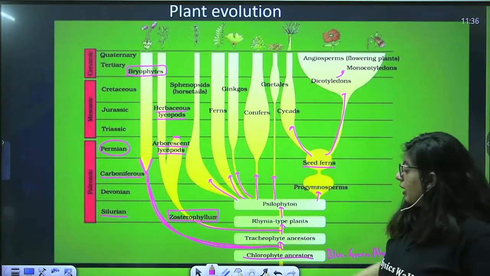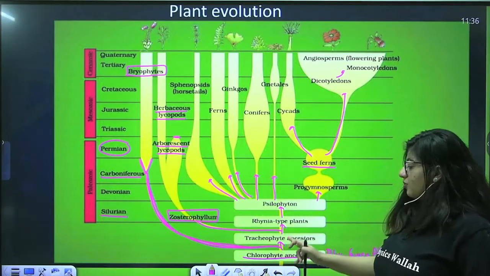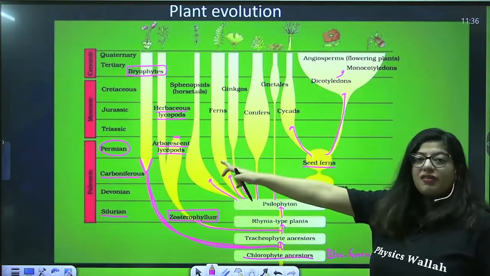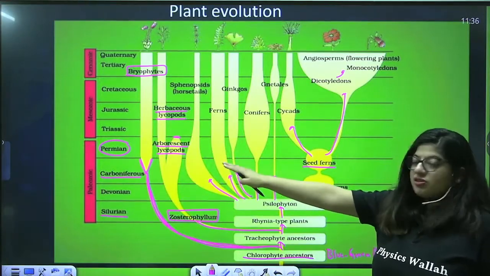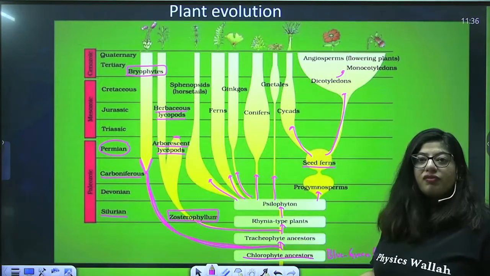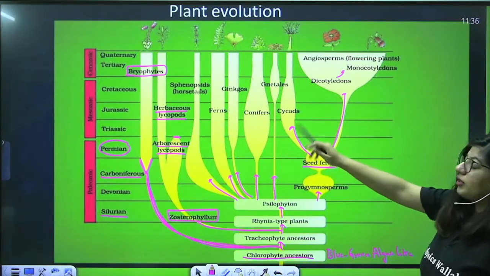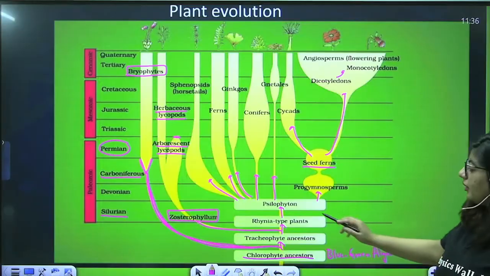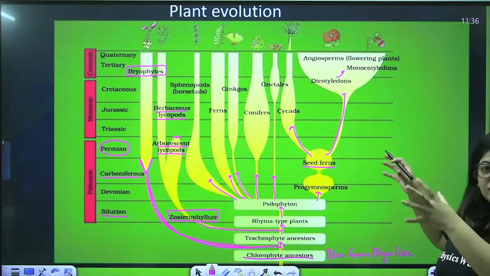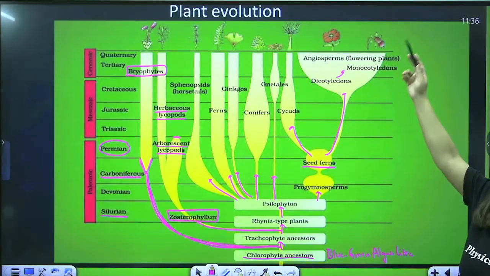Very simple. Chlorophyte ancestor gave rise to bryophytes in Carboniferous and tracheophyte. Tracheophyte in Silurian gave rise to Zosterophyllum. Then they gave rise to two types of lycopod. Arborescent remains only up to Permian. Herbaceous are present right now. Rhynia gave rise to Psilophyton, which gave rise to sphenopsids, ferns, ginkgo, cycads, conifers, nettles. And then Psilophyton gave rise to progymnosperm, which then formed seed fern. Seeds are evolved now, right? The cycads and dicots and monocots were formed.